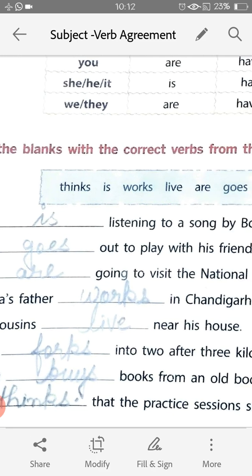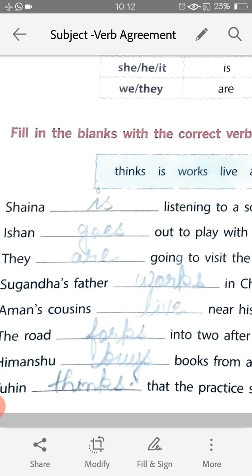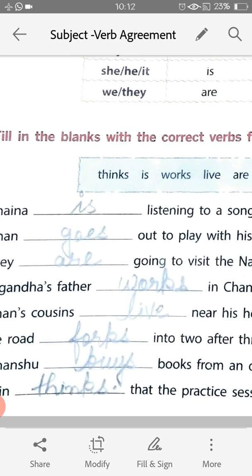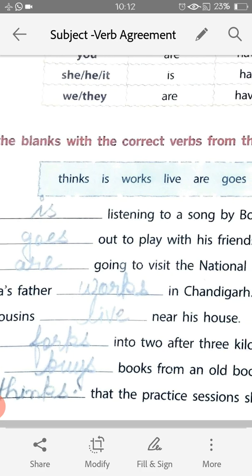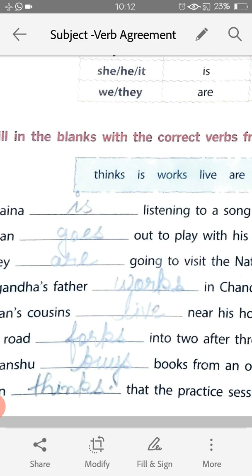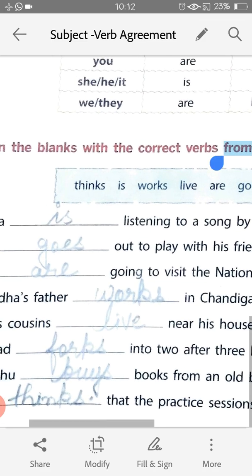Aman's cousins, here we are talking about two cousins, so the verb will be plural, not with the letters s or es. That will not be added; the plural verb will be live, not lives. So Aman's cousins live near his house.